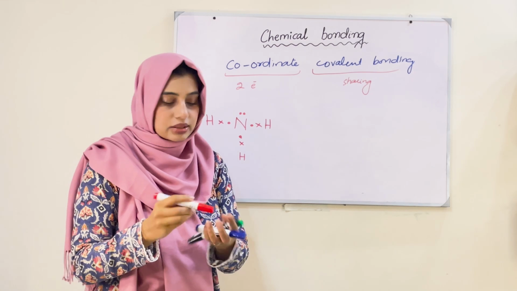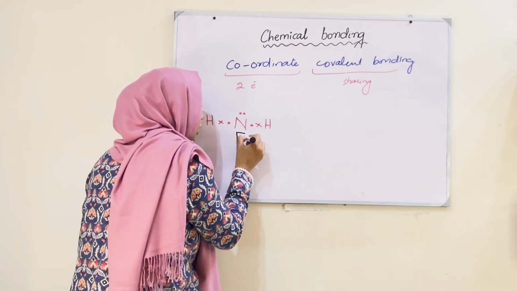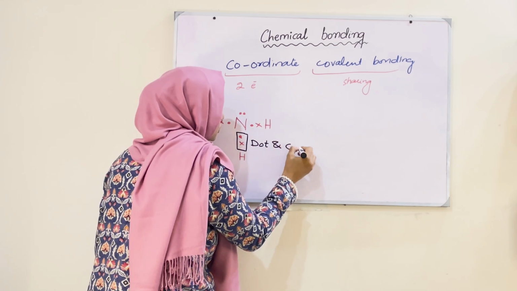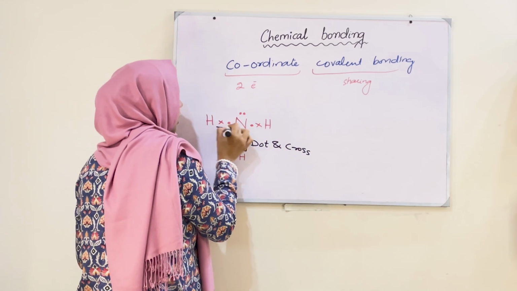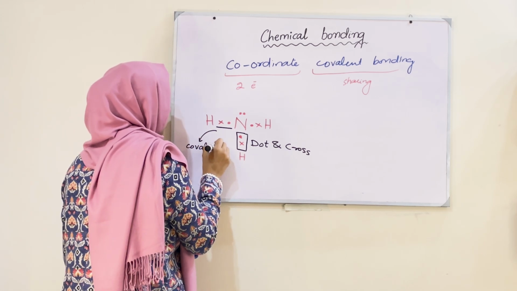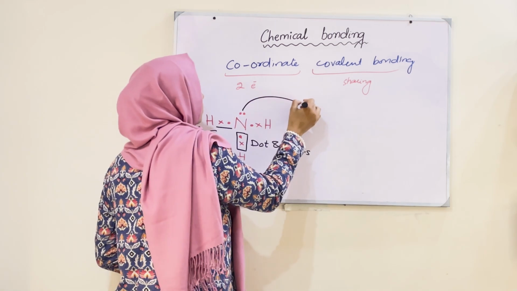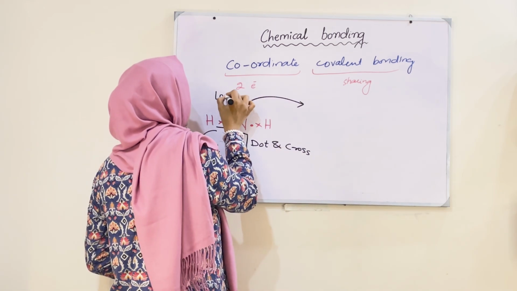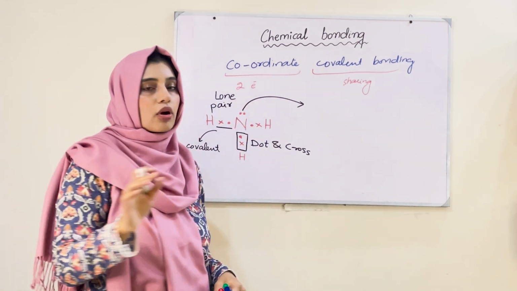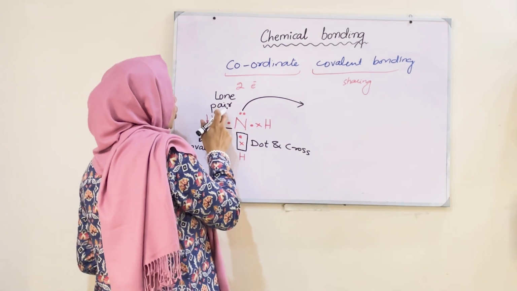This is a dot and cross structure, and this bond is a covalent bond because sharing is happening. This one pair is called a lone pair. That means this pair of electrons is not forming any bond with any other atom. So this is called lone pair.